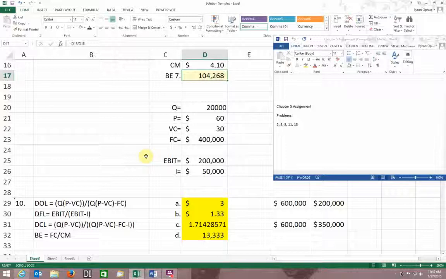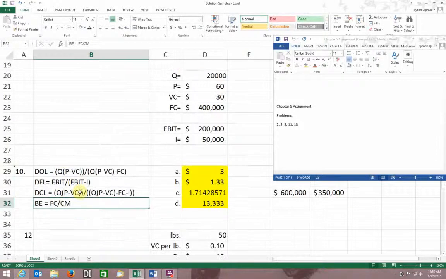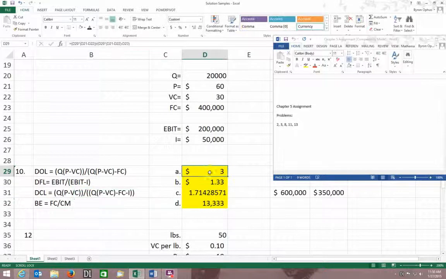Okay, onward we go. You guys have number 11, and so I did number 10. And this is where we get into these degrees of leverage and whatnot. So I actually put the formulas in, and I put them in down here. I just typed them in so I'd have them for reference. You might want to do that as well. It's kind of nice when you're doing it here, and I'll show you what I mean.